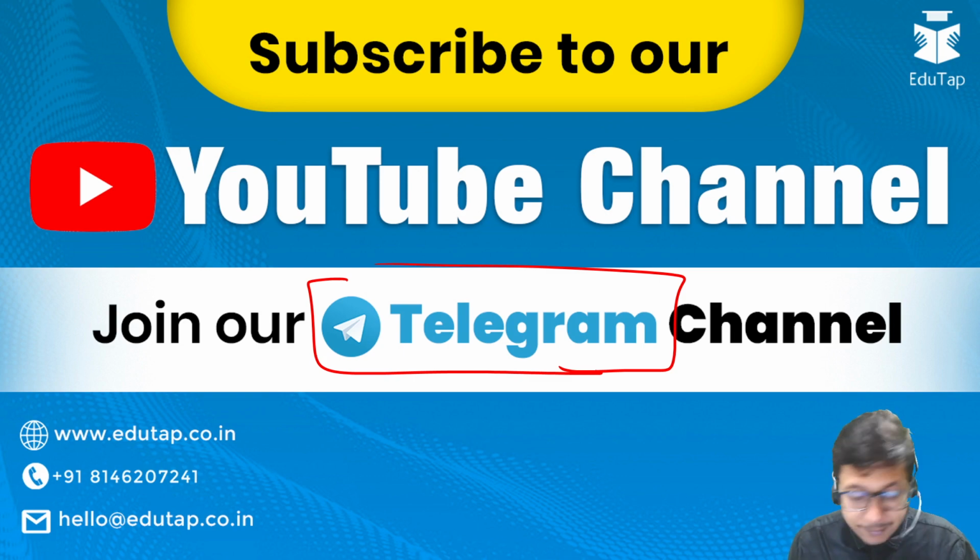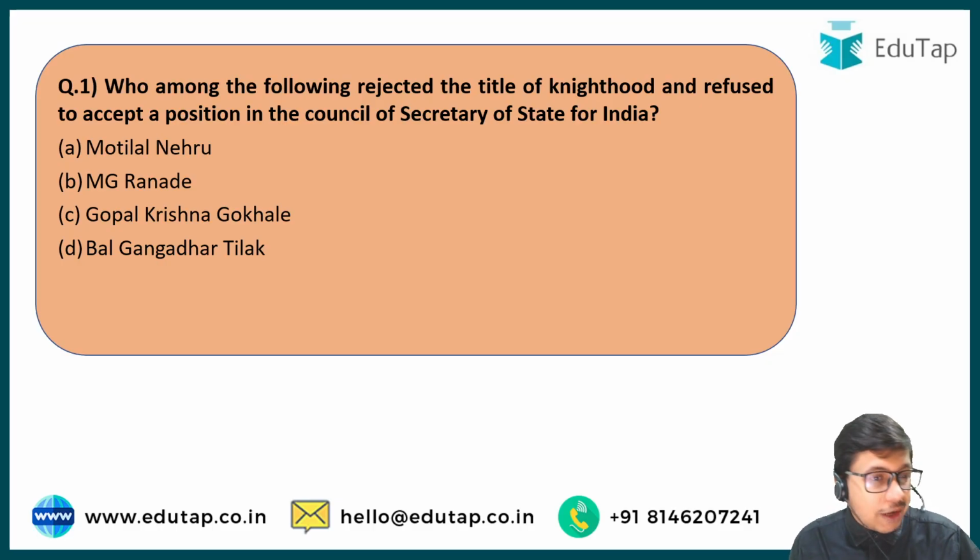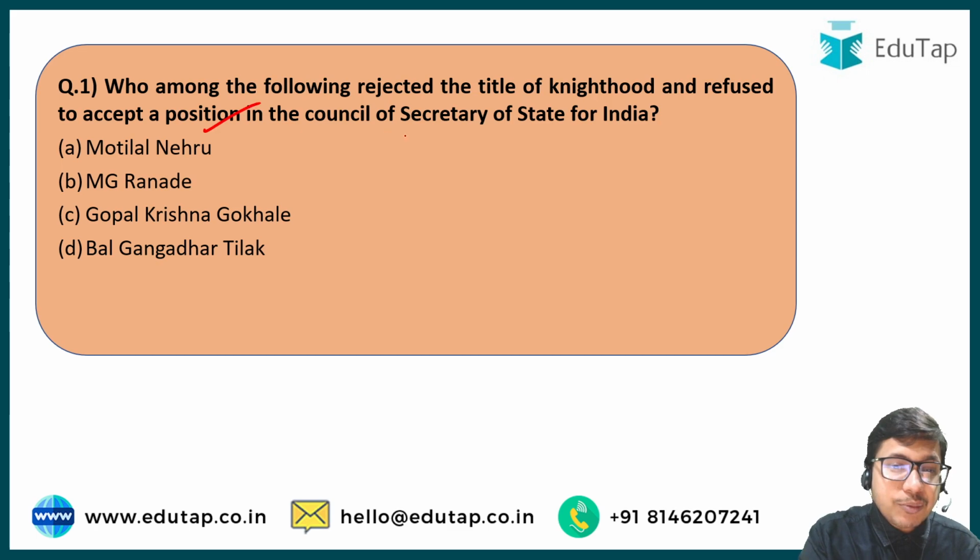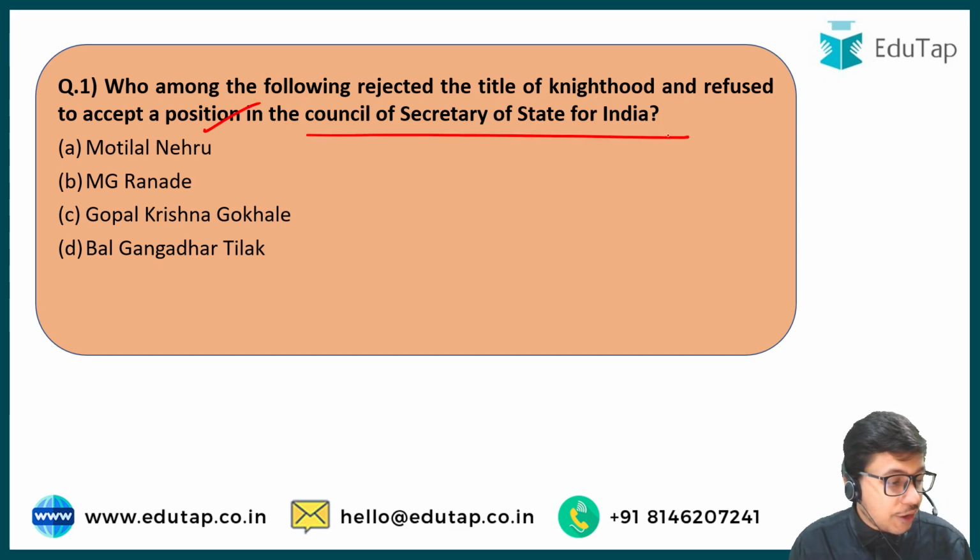So now without any delay, let us start with question number 1. So question number 1 is in front of you. Who among the following rejected the title of knighthood and refused to accept a position in the Council of Secretary of State for India? So this question is about an eminent personality who has rejected the title of knighthood.